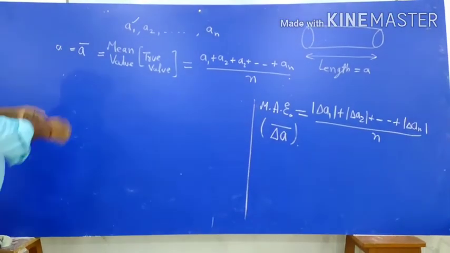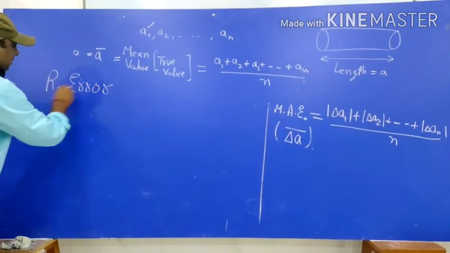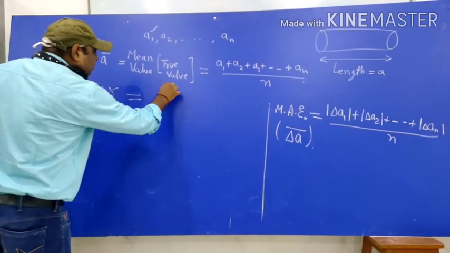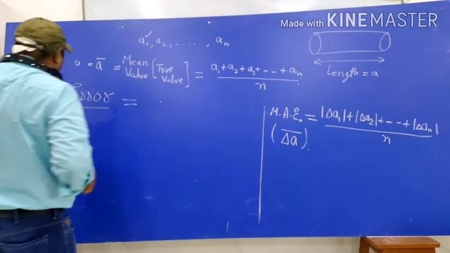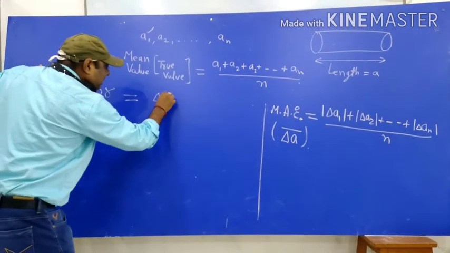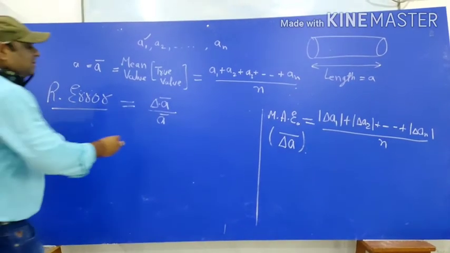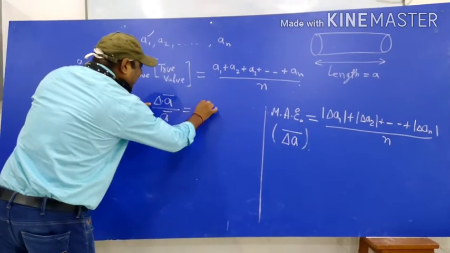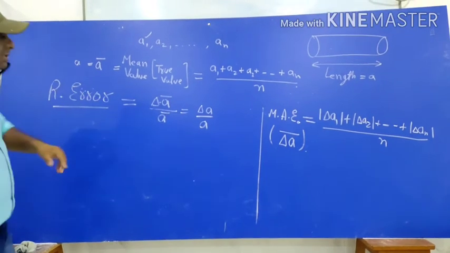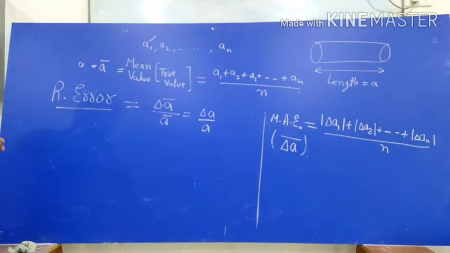Now when we will take ratio, a term comes, relative error. So what will be relative error? It will be ratio of mean absolute error, means delta A bar, to A bar, the true value or mean value. Simply, if you are representing this by delta A, then delta A by A will represent relative error, meaning how much error is there in our observation with respect to this overall in the experiment.